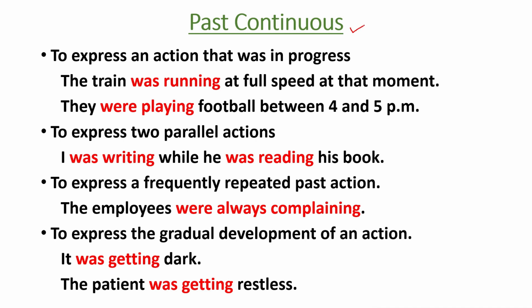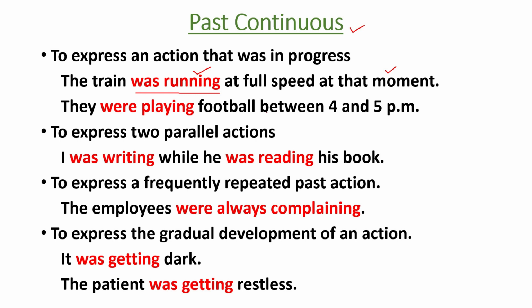Past continuous. In past continuous we use be verb with the ing form of a verb, to express an action that was in progress at some point or over a period of time in the past. There you use be verb plus ing form of a verb. What is it? The train was running at full speed at that moment. At that moment means it shows what? At a point. Okay, there we use was plus ing form of a verb. That means past be verb plus ing form of a verb. Something is continuing, something is in progress at some point. There we use be verb plus ing form of verb.